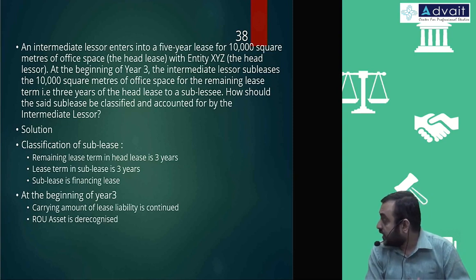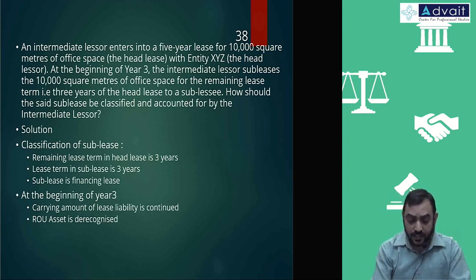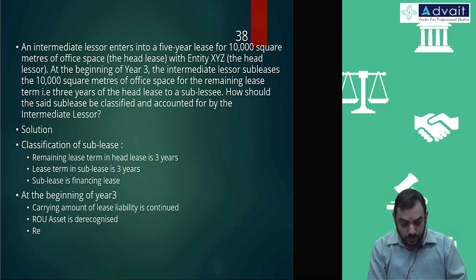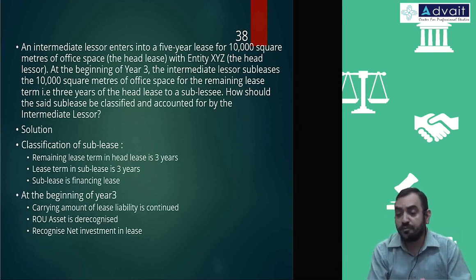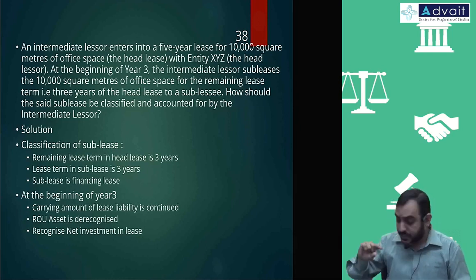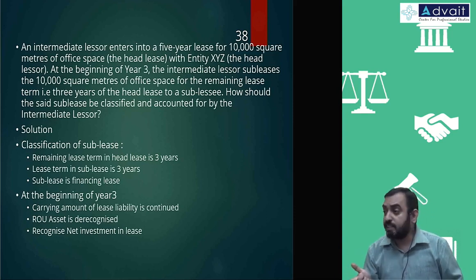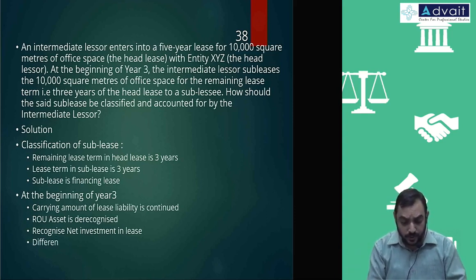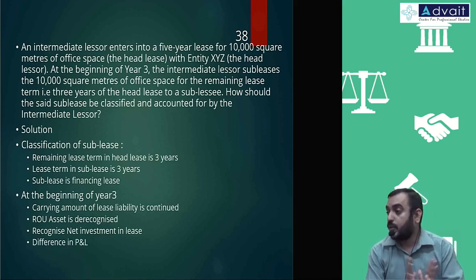But what is recognized now? Because it is a financing lease, you recognize net investment in lease. You know, the present value of lease payments plus unguaranteed residual value. Recognize net investment in lease. So one asset is derecognized, the other asset is recognized. So the difference amount you recognize in the P&L account.